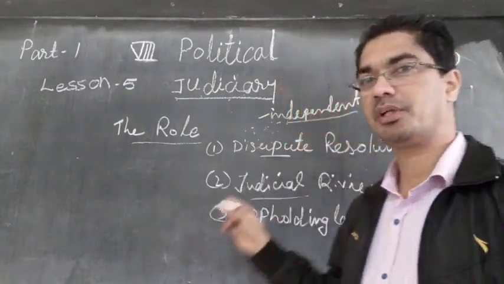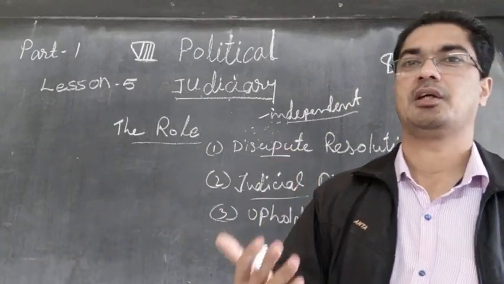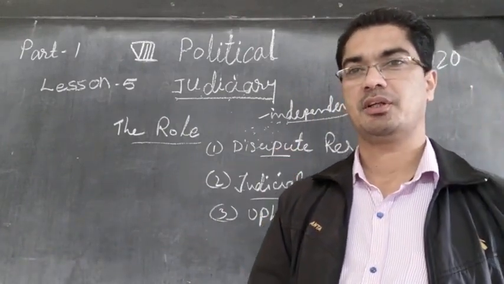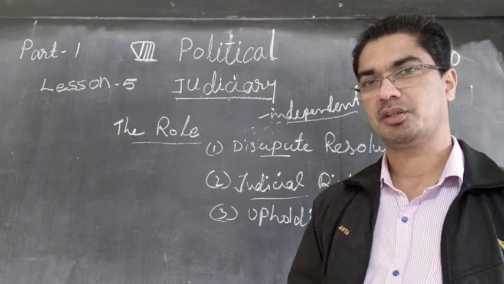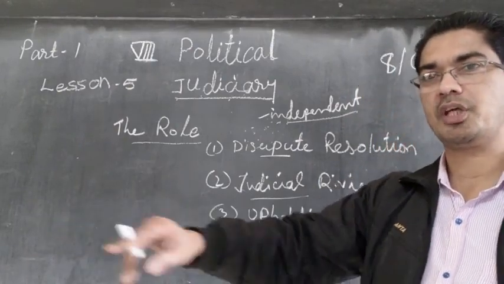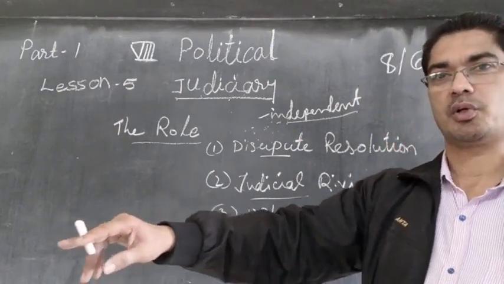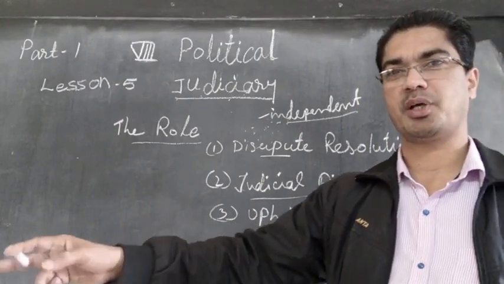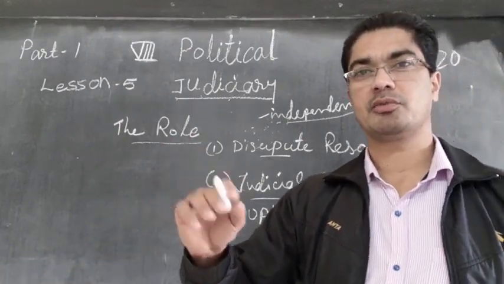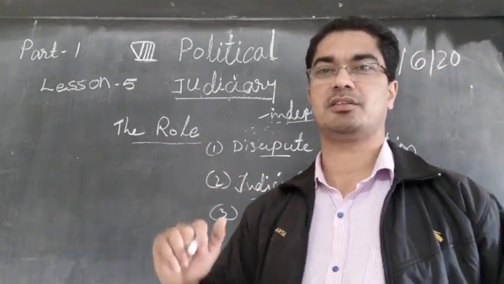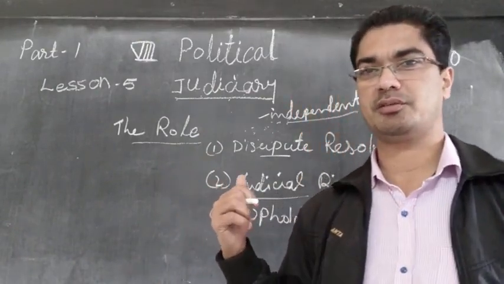Suppose the court is depending on ministers and other government officers, then it will not be independent. The minister will come and say, do like this or give judgment like this, or tomorrow one person will be coming, he is my relative and don't punish him. So the minister will be saying things like that if the court is not independent.